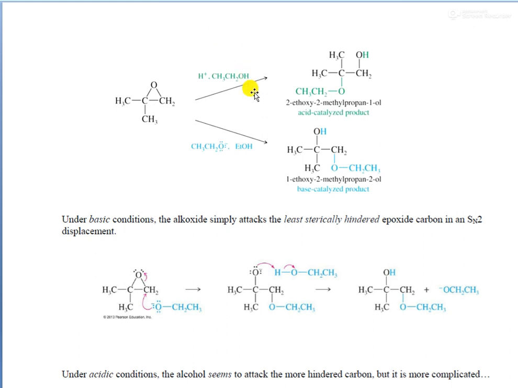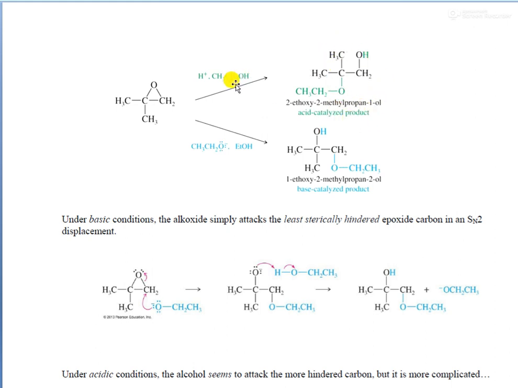Now let us compare the acid catalyzed and base catalyzed reaction. So we have an unsymmetrical epoxide here. In the case of an acid catalyzed mechanism, we get the product 2-ethoxy 2-methyl propan 1-ol. This is the acid catalyzed product.